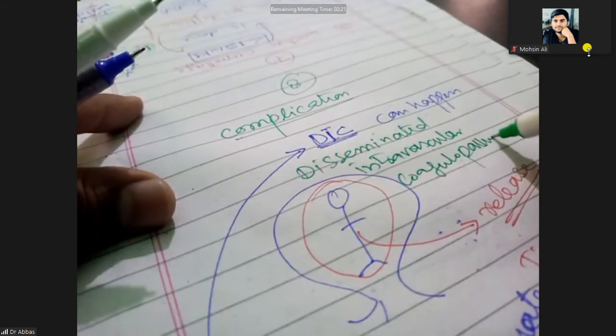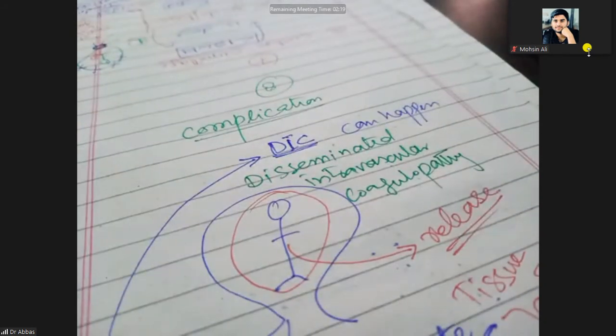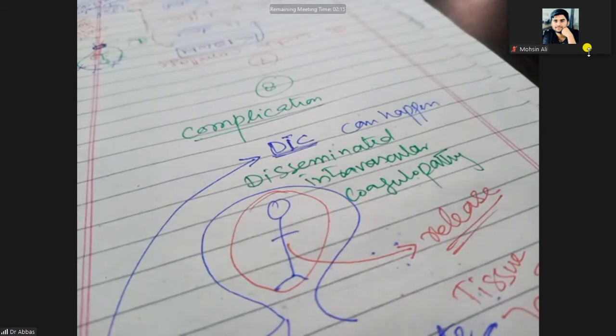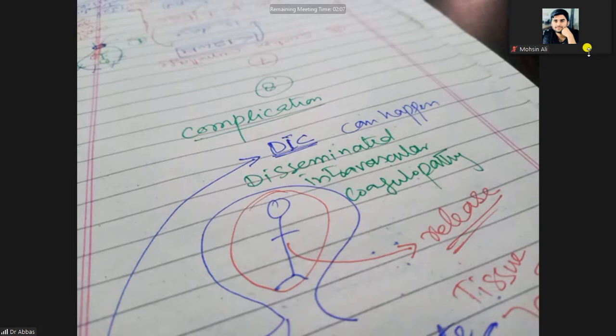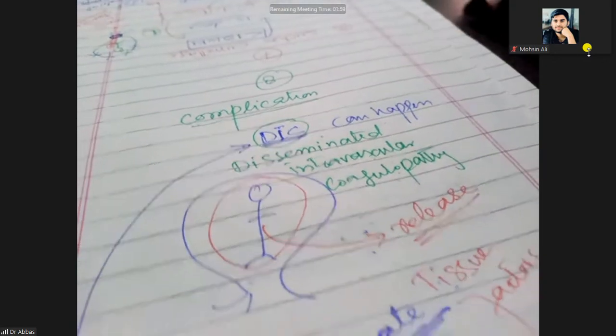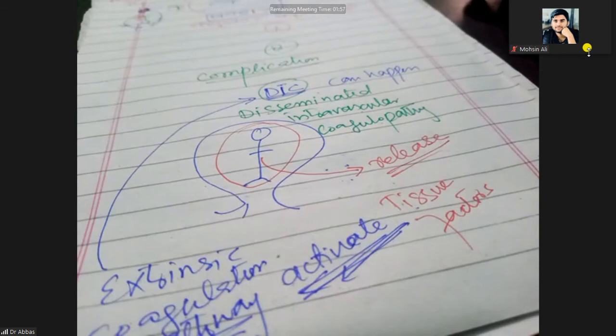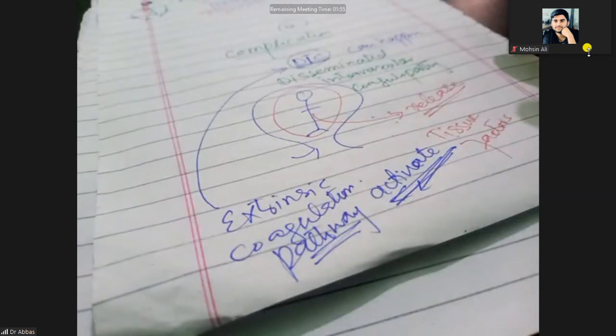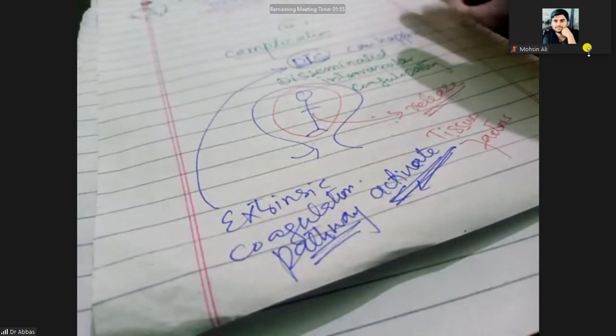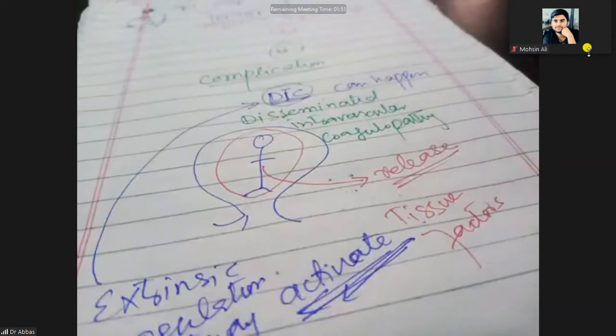Coagulopathy, so it means there could be a coagulopathy. This coagulopathy can happen and cause further complications. So the complication is DIC, disseminated intravascular coagulopathy, because the dead fetus will release tissue factors that will activate the extrinsic pathway of coagulation, and that will lead to DIC.